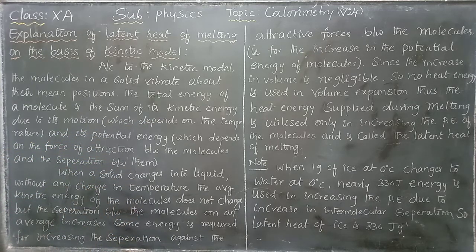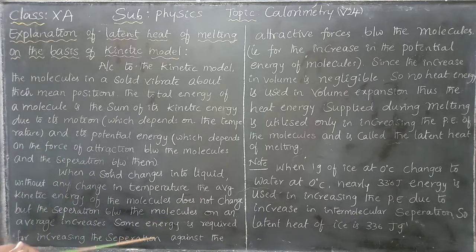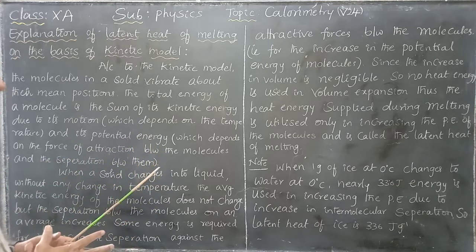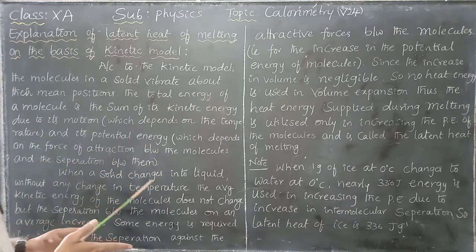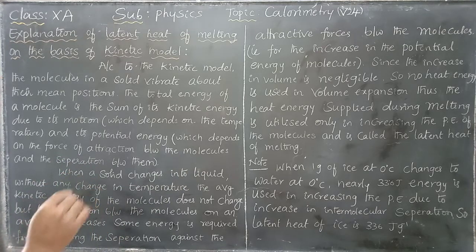You already know kinetic energy is half m v squared. The more the speed, the more the kinetic energy, which depends on the temperature. The more the temperature, the more the kinetic energy present in the same solid. The total energy is the sum of the potential energy as well as the kinetic energy. Kinetic energy is how fast the molecule is moving about its mean position.